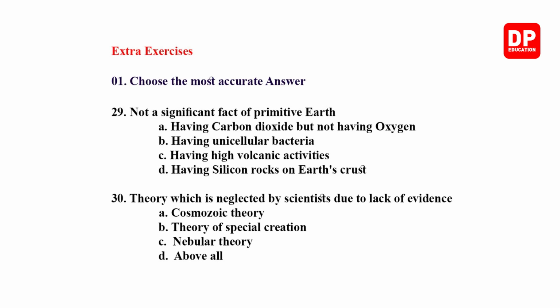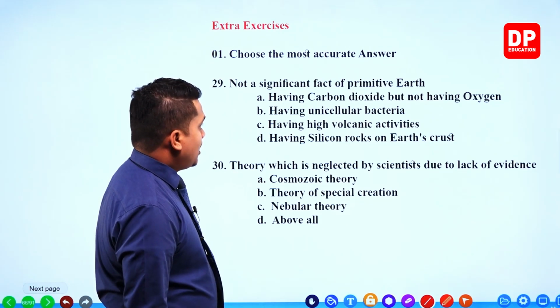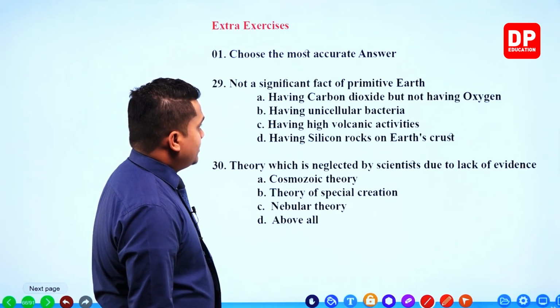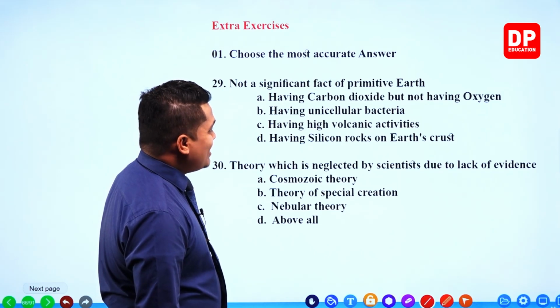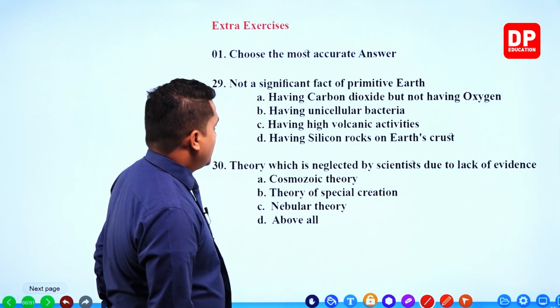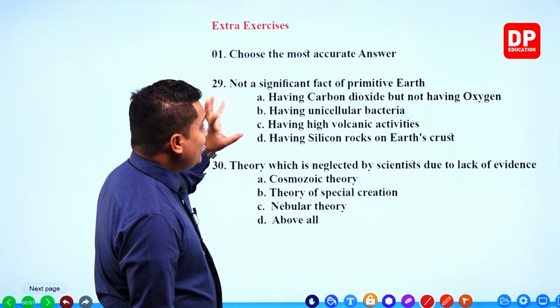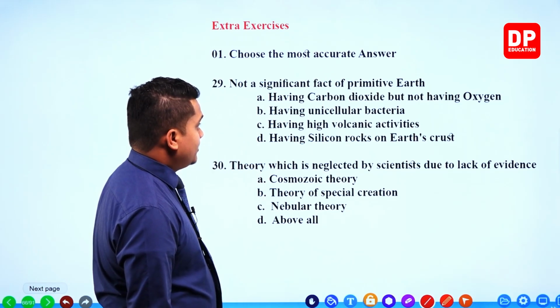Not a significant fact of primitive Earth. Having carbon dioxide but not having oxygen. So the question is asking for what is not a significant fact of primitive Earth.